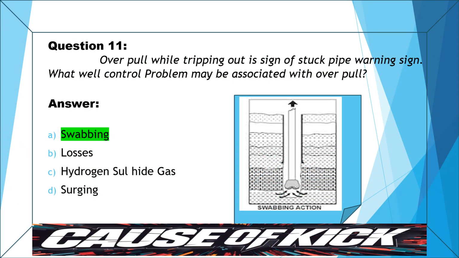Question. Over-pull while tripping out is a sign of stuck pipe warning sign. What well control problem may be associated with over-pull? The correct answer is swabbing, because over-pulling lowers wellbore pressure, allowing formation fluid to enter, causing a swab.